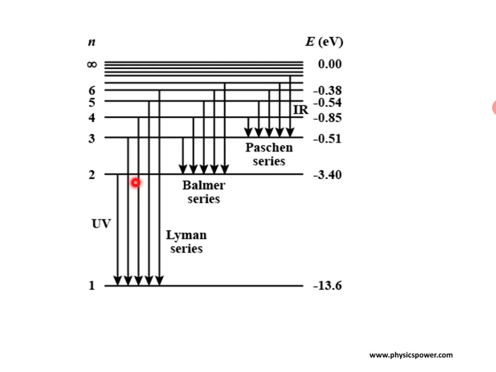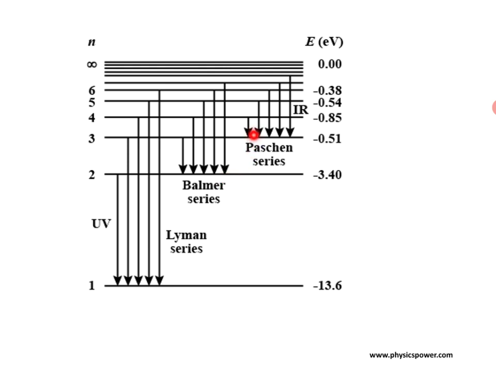So similarly, if electron jumps from third to first, that is the second line, or next fourth to first, fifth to first, from any excited state to first energy state, then we will get the lines in Lyman series. Similarly, if electron jumps from any higher energy state to second energy state, that is Balmer series. For example, if electron jumps from third to second, that is the first line in Balmer. Similarly, if electron jumps from infinite energy state to second energy state, that is the last line, that is